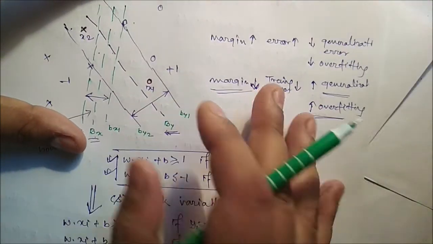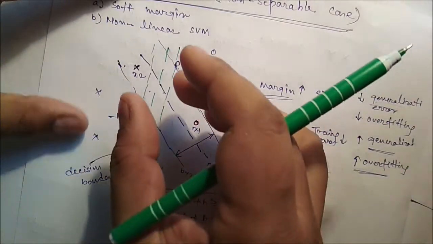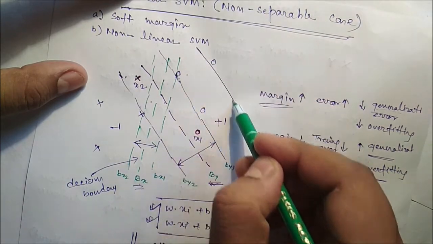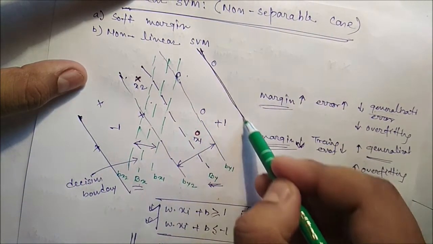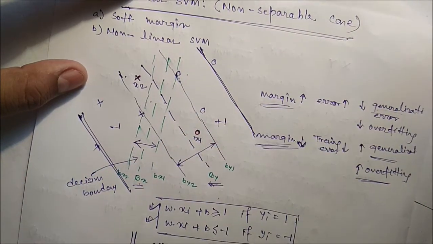So as you already know, if you increase the margin, we can reduce the generalization error. So the question is, why should you take this one? Why not take this one as a margin, the width of the hyperplane? Why take this one? Why not take this one?